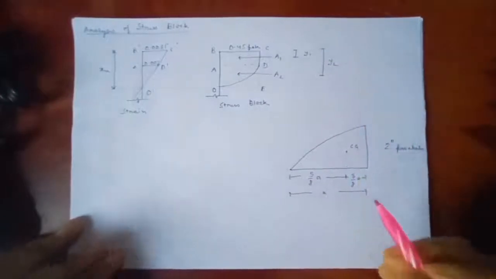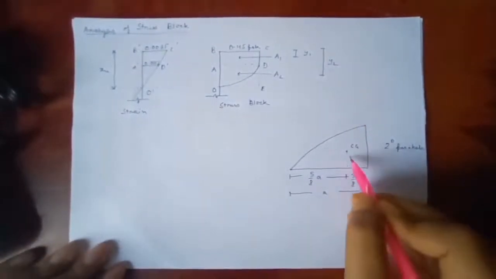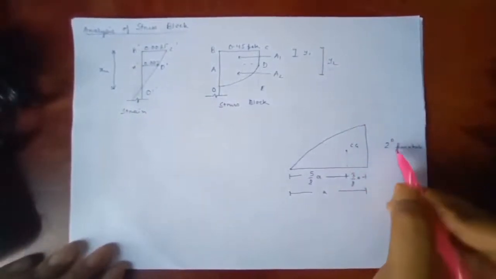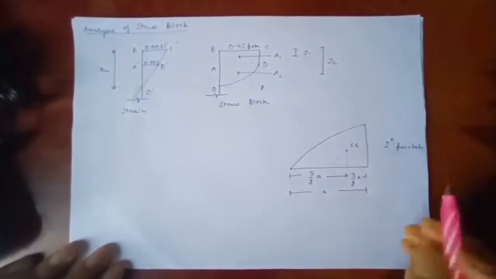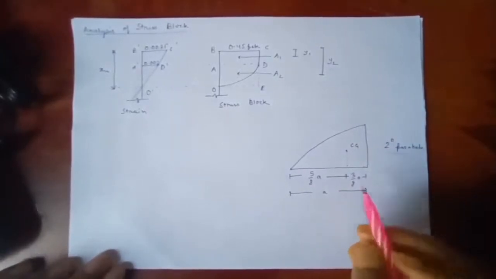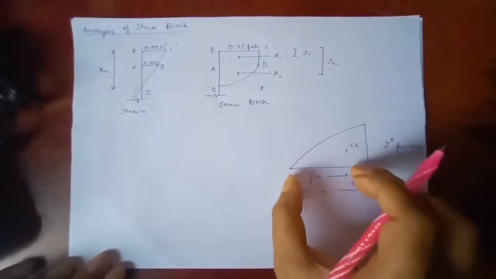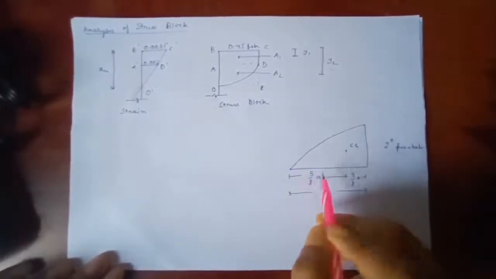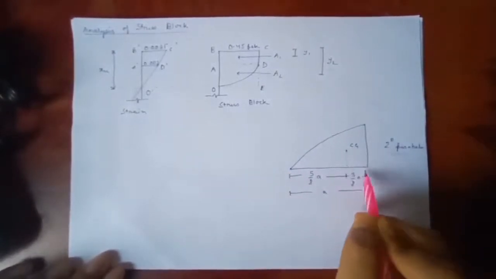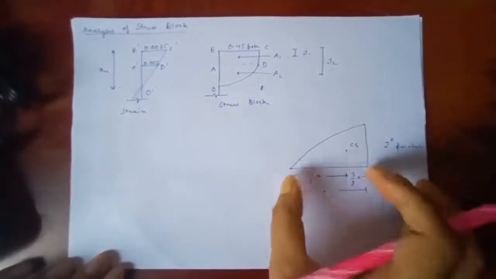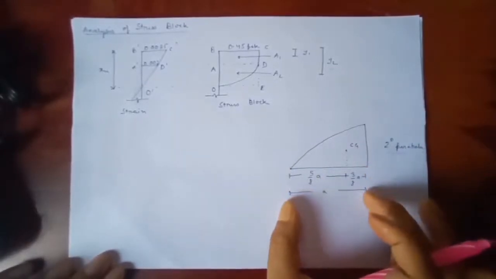And for reference, I am telling you one more thing, that the center of gravity for a 2 degree parabola is at 5/8 of A from this side and 3/8 of A from this side, if this particular side is of length A.